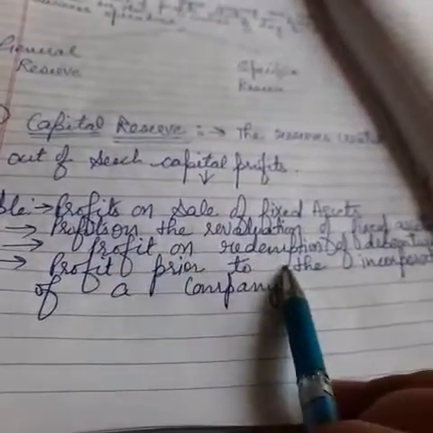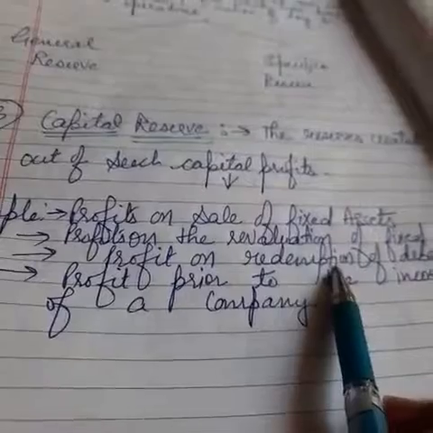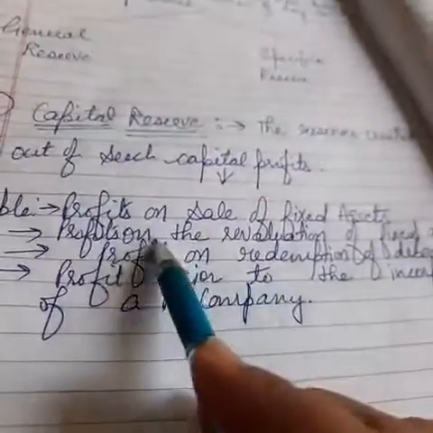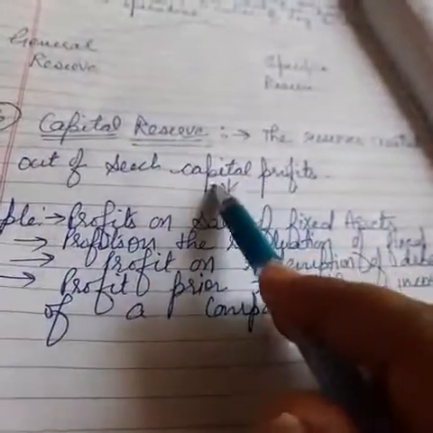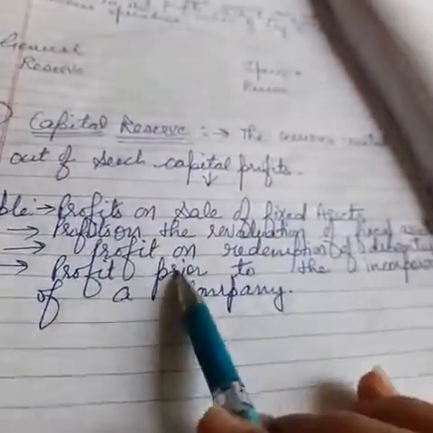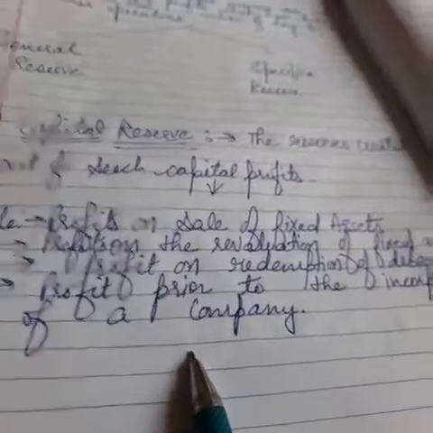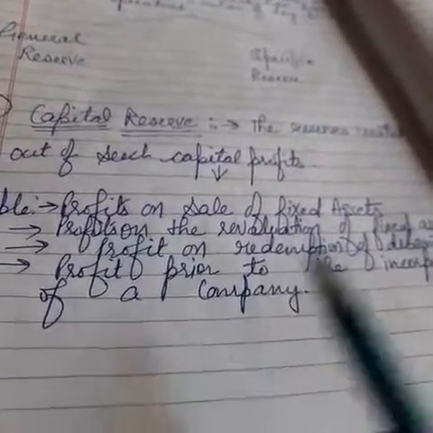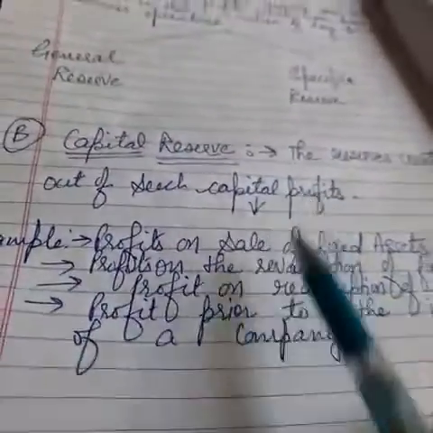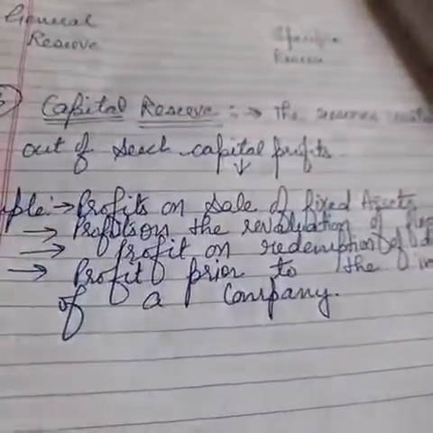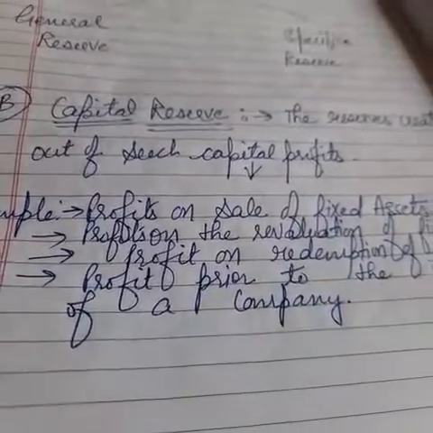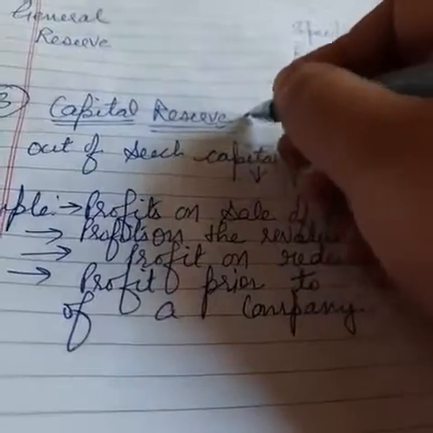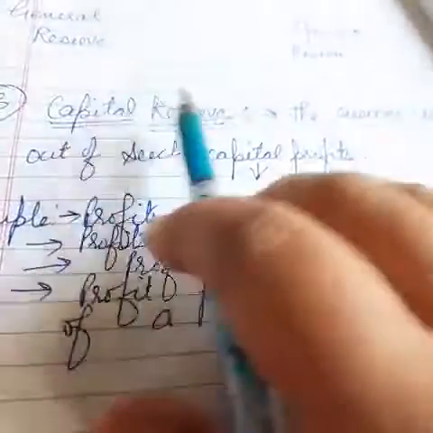Then profit on redemption. Redemption means cancellation. So when we pay back money to the debenture holders, then the profit arising out of that is called capital profit. Then profit prior to the incorporation of a company, means before the starting of the company, if the firm is earning any profits, that is called capital profits. Right? So out of these profits, if we are setting aside money as a reserve, that reserve is called capital reserve.